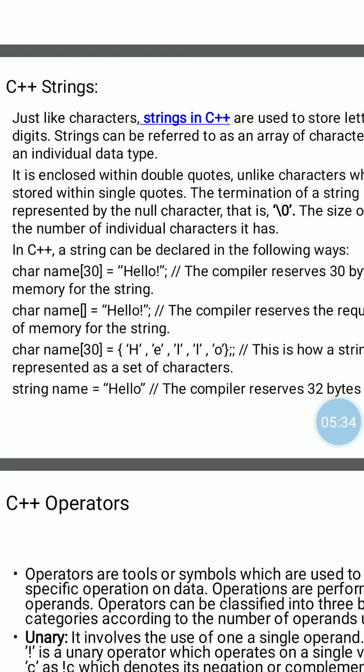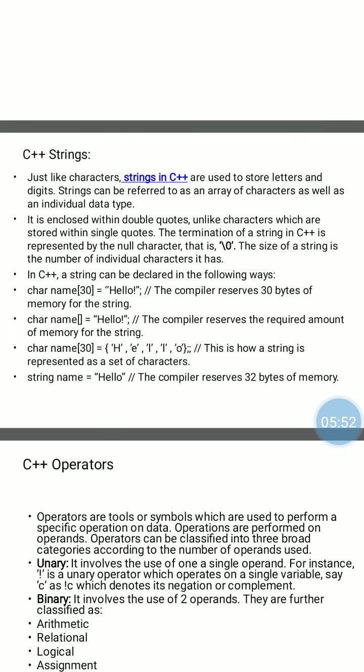Next, char name[30] = in curly brackets there is a character array. We can store a single character in a character array. Or last, string name = "hello". Here 32 bytes of memory is created or reserved by the compiler.